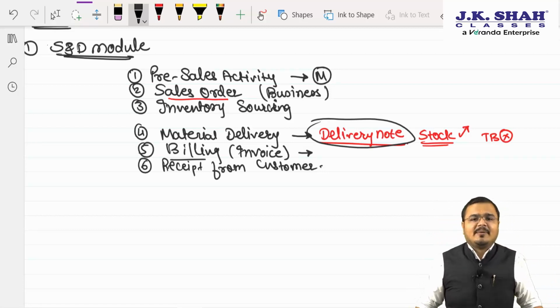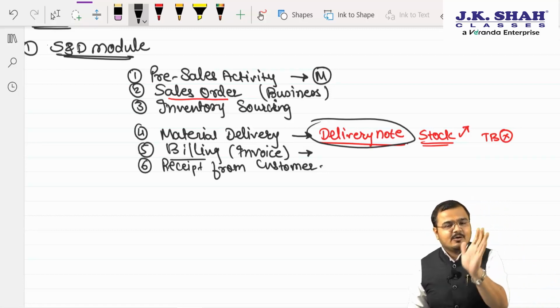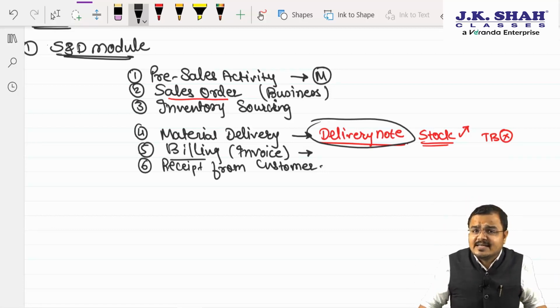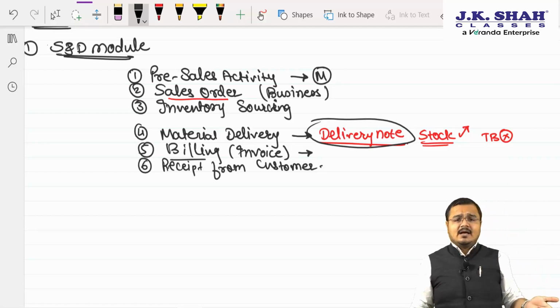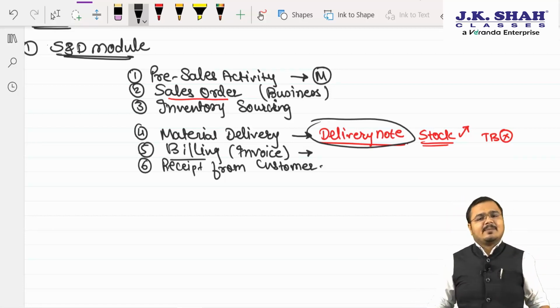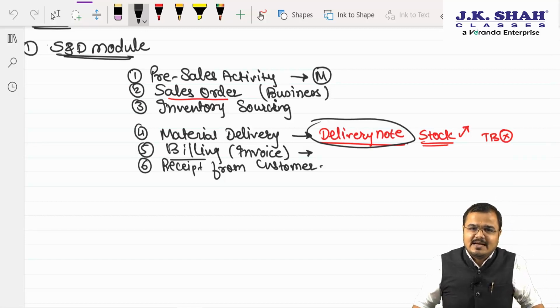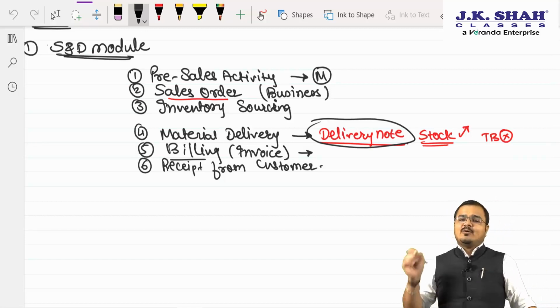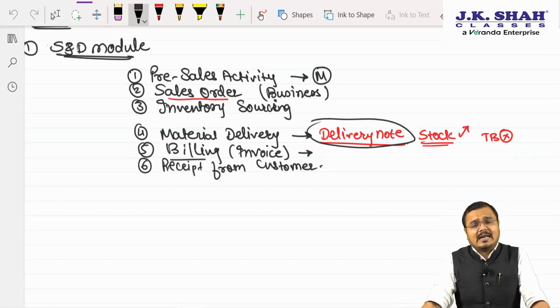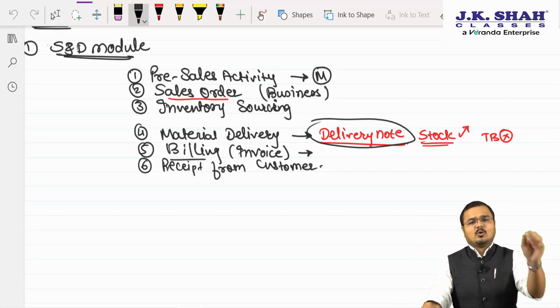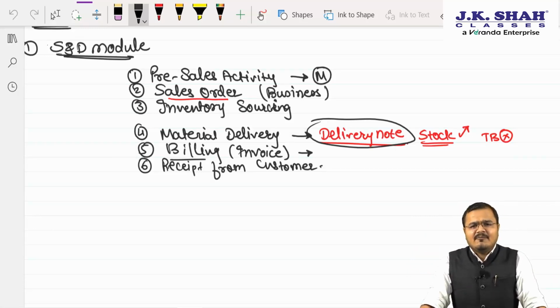So for delivery, which document will you create? Sir, delivery note. Will my stock get affected? Yes or no? Answer is definitely yes, sir. Now, second one is billing. That is creating the invoice, sir, and sending it to the customer. When the invoice is generated, will it affect the trial balance? Yes or no? Yes, sir, because it's a financial transaction. Will my stock balance get affected? No, sir, it got already affected in the previous act itself.